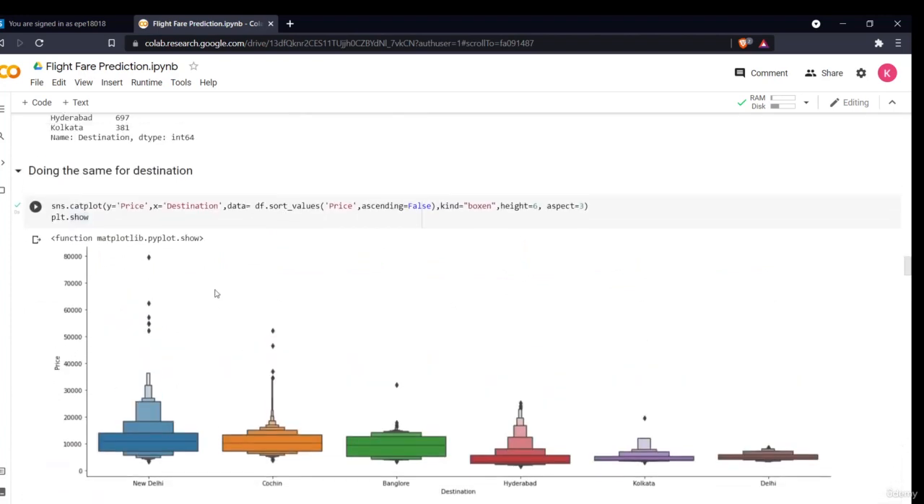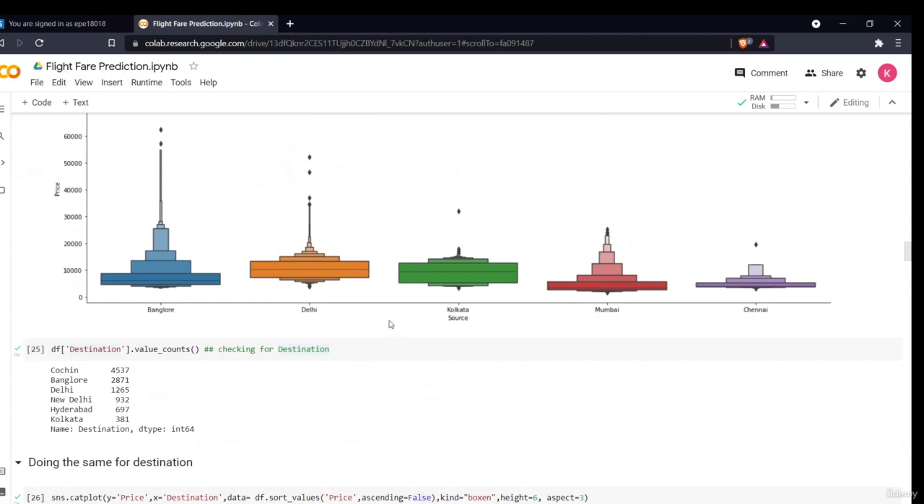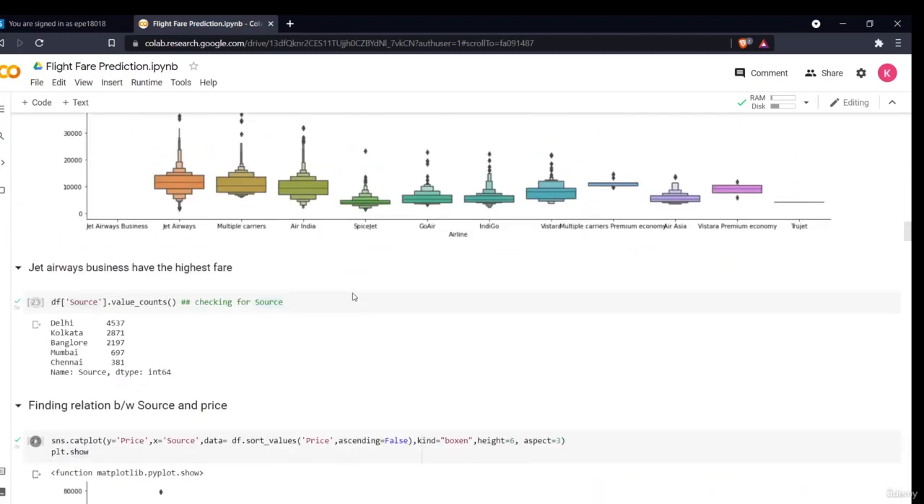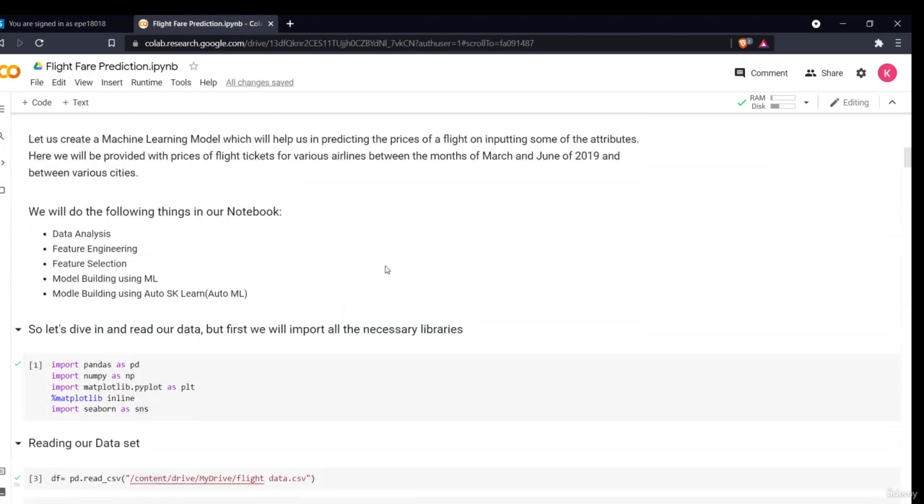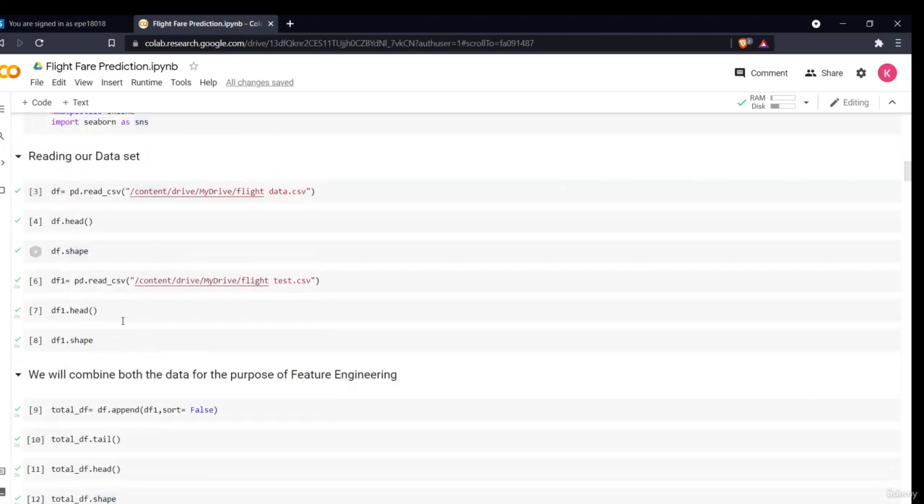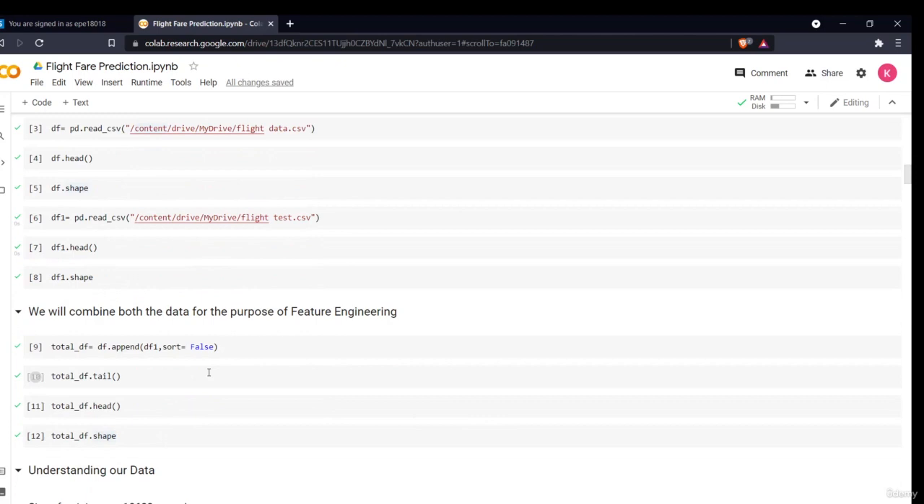So now this was the data analysis part. There is not much more to compare. What you can do is also see how the price depends on the total number of stops. Like when you'll see the data.